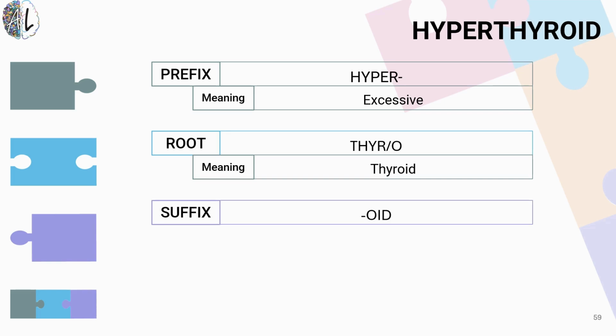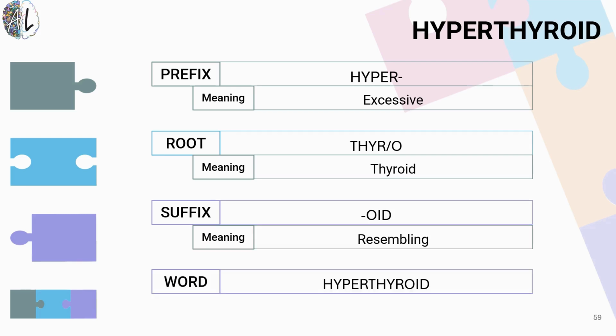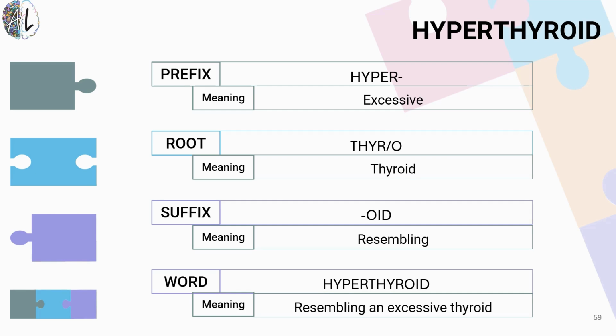And the suffix oid refers to resembling. So hyperthyroid is resembling an excessive thyroid gland, and that's not really a smooth definition. A probably slightly easier way to say this is just that it's an overactive thyroid. It's producing too much thyroid hormones. But if we are looking at strict definition of the 3 word parts, it really does mean that.